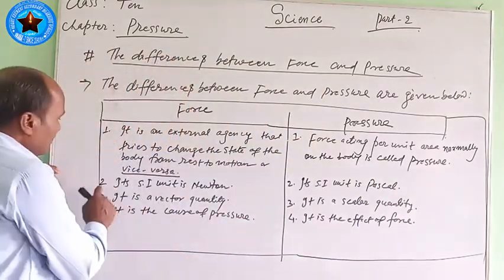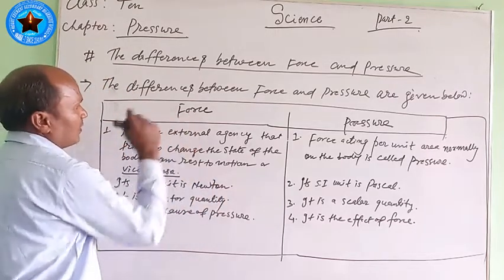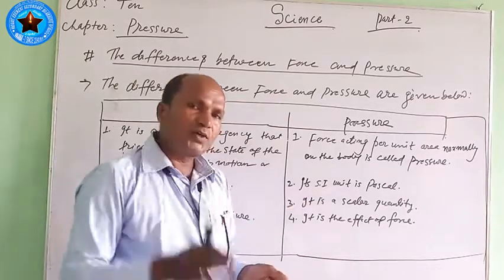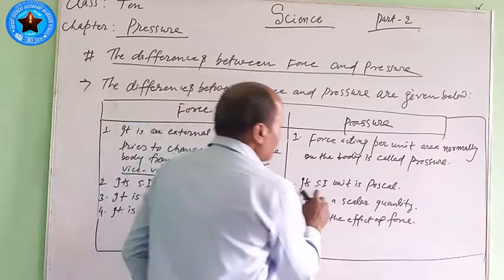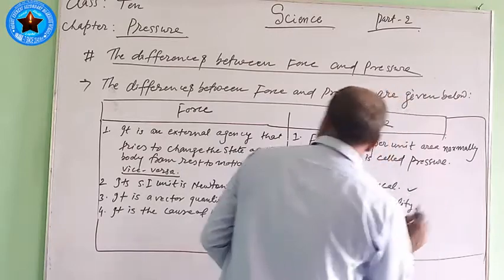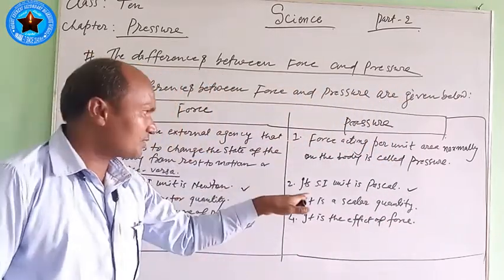In the same way, second point: its SI unit is Newton. The unit of force is Newton. Here in the second number also we give the unit, not another sentence. For pressure, its SI unit is Pascal. Here these both are matching each other but different from each other.